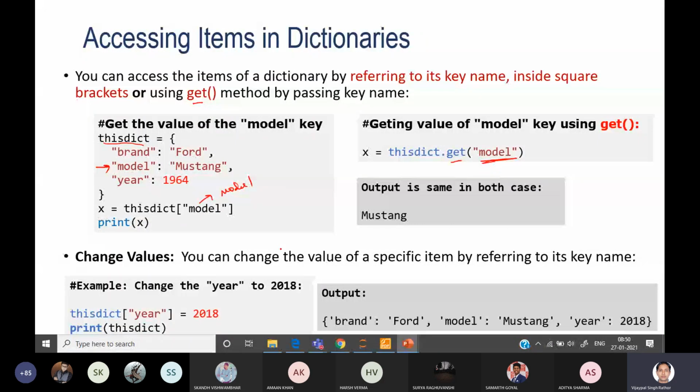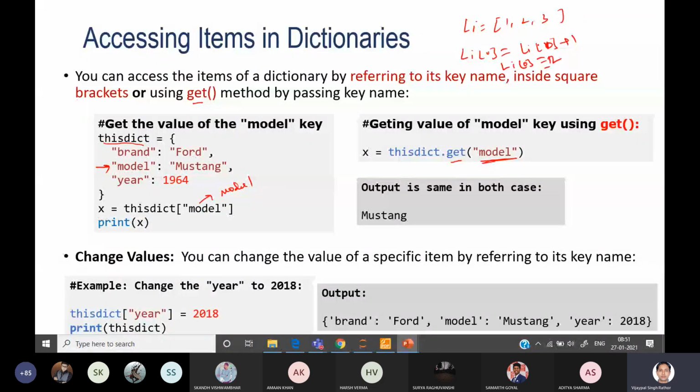If you have li as a list, 1 2 3, there are three items. Now I want to change the first element. So how can you change it? Li of 0 equals, I want to update, then I can use li of 1 plus, or I want to change directly li of 0, and directly you can store 2. So it will be updated, or it will be changed like that.